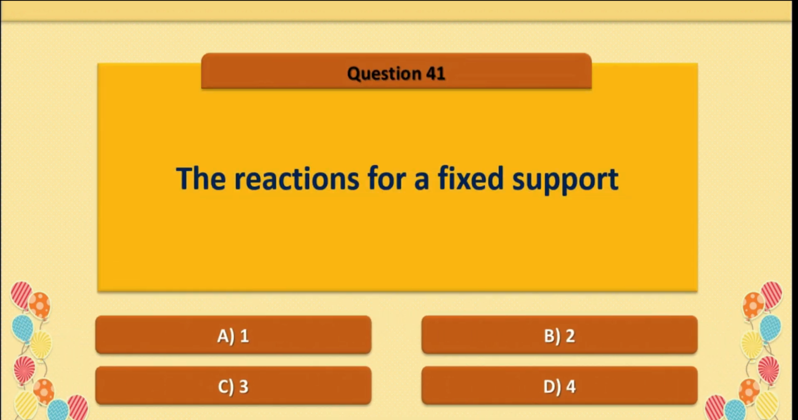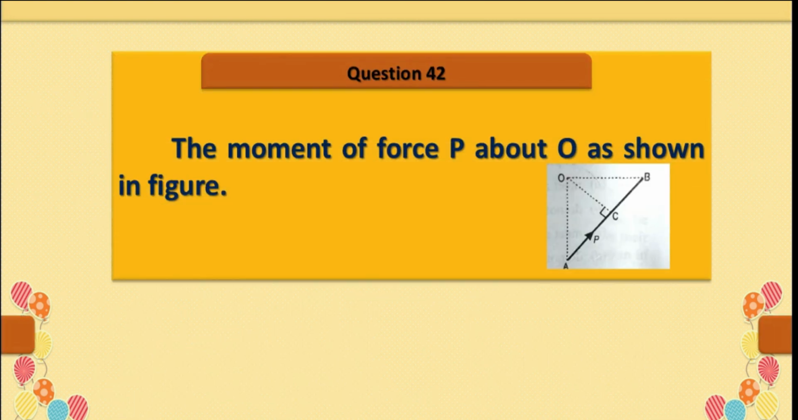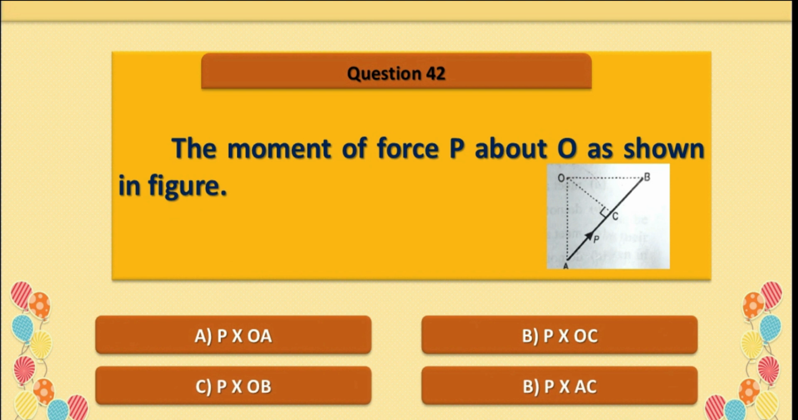Question number 41. The reactions for a fixed support, option C is correct, 3. Question number 42. The moment of force P about O as shown in figure. Option B is correct, P into OC.